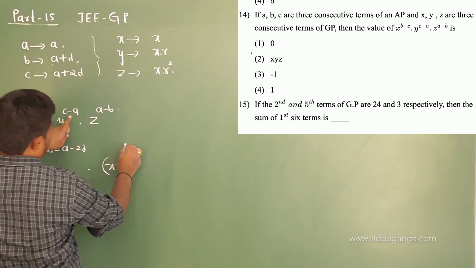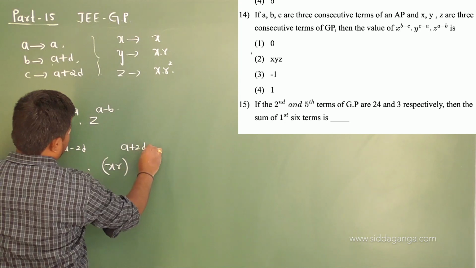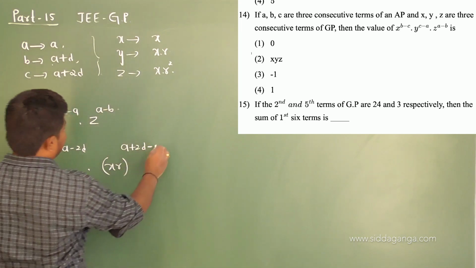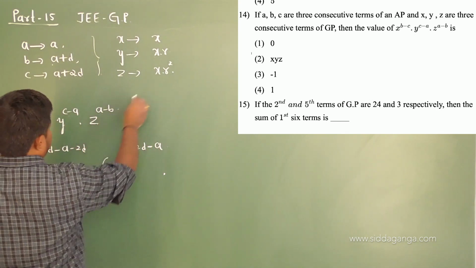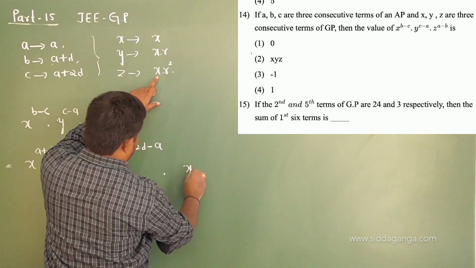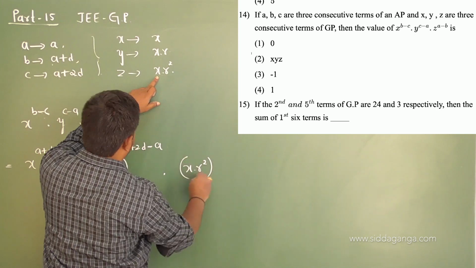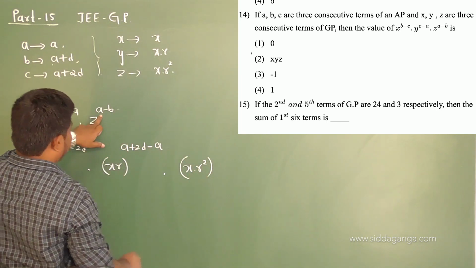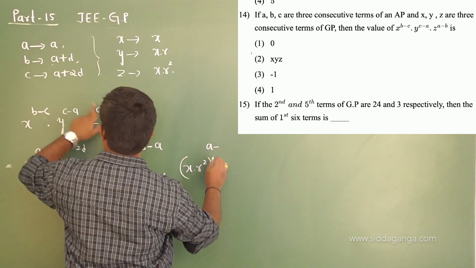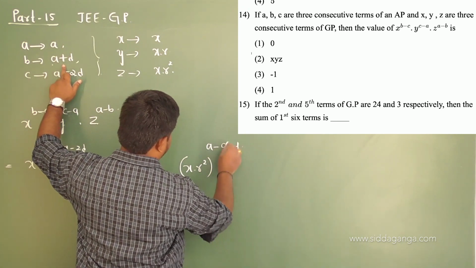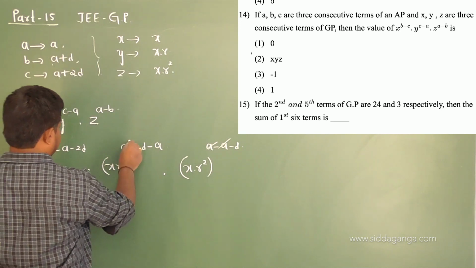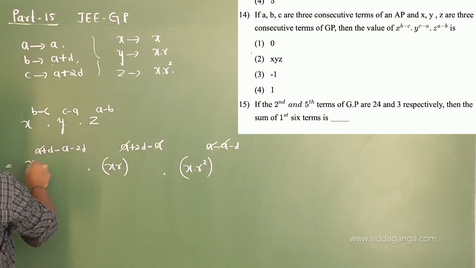A plus 2D, minus A is D itself... into Z, what is Z? X into R square, Z power of A minus B, A is A itself, minus B, minus of A plus D, that is minus A minus D. So in all the cases A gets cancelled.